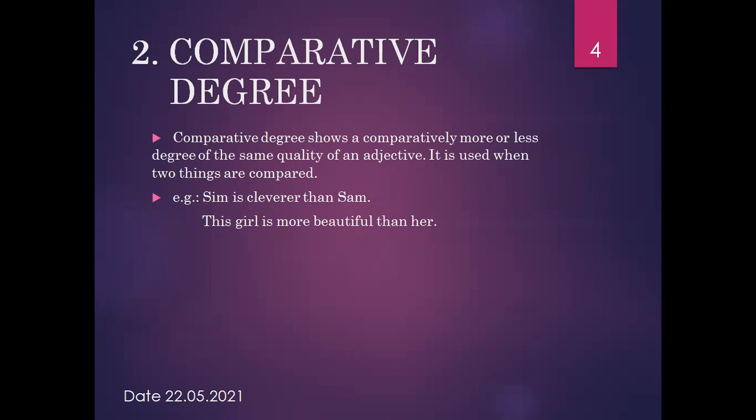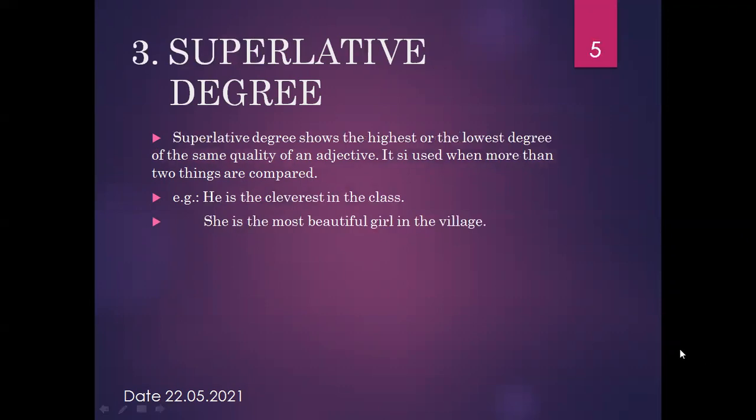Here you can see Sim and Sam. These are the two persons and here is the comparison between them. So that is called a comparative degree. After that, superlative degree. What do we mean by superlative degree? So superlative degree shows the highest or lowest degree of the same quality of an adjective, and it is used when more than two things are compared.